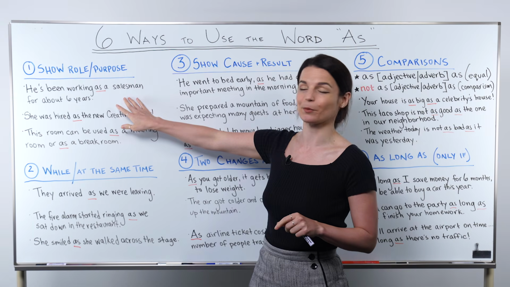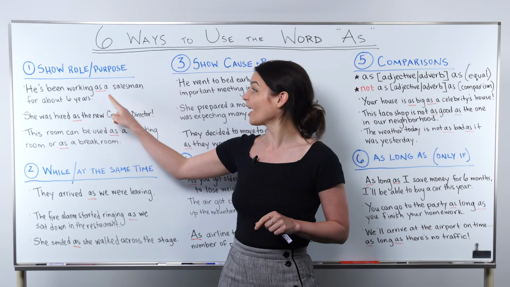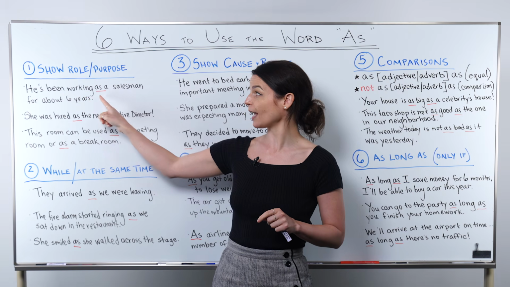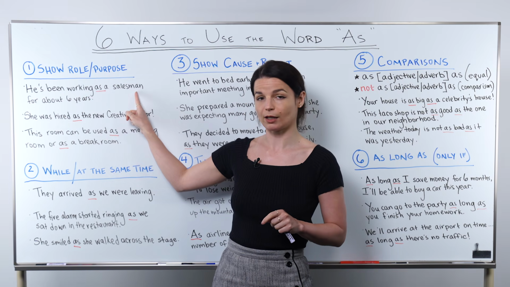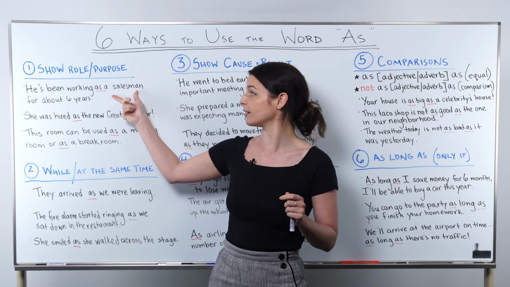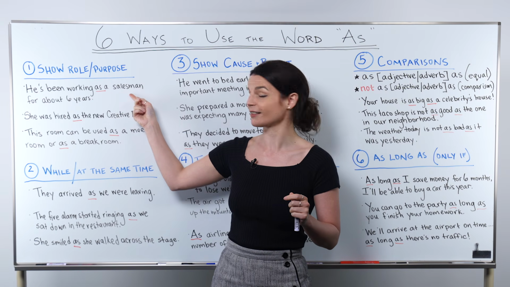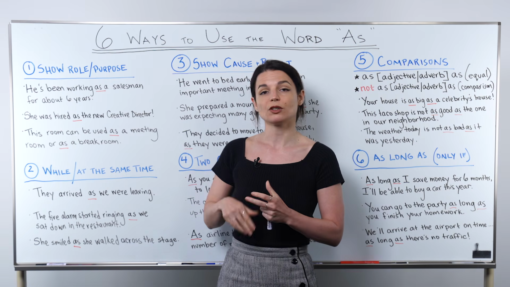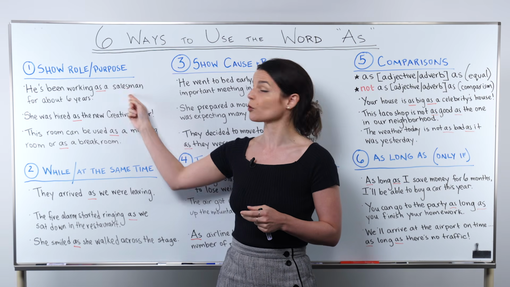First, a job example. He's been working as a salesman for about 6 years. So this as comes before the job title. And in this case, we have our article before salesman. So we do this to show the person's role.